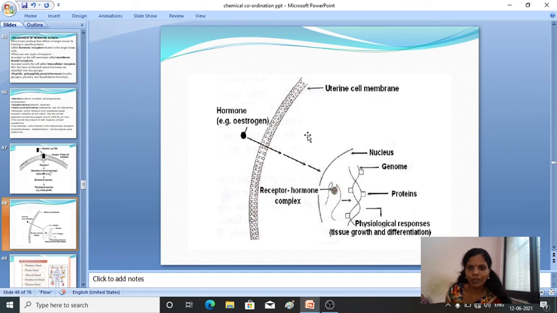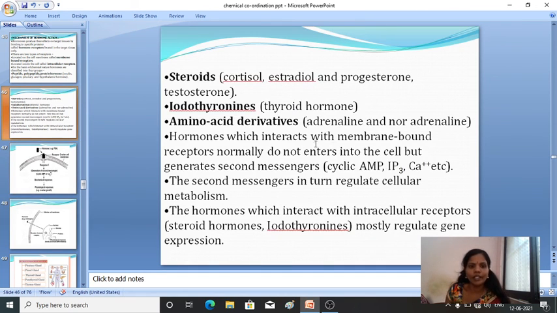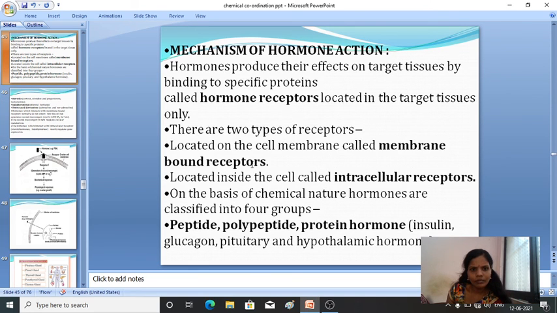Membrane bounded receptor. There are two types of receptors: the one located on the cell membrane is called a membrane bounded receptor, and the one located inside the cells is called an intracellular receptor.